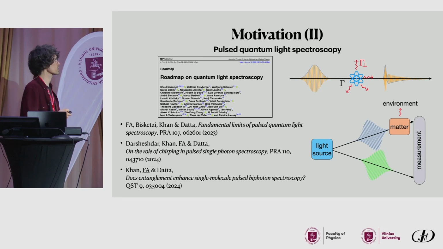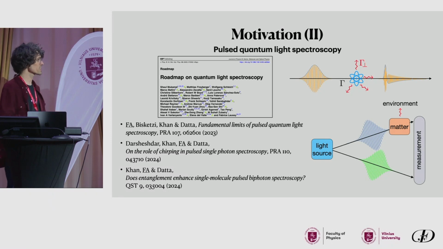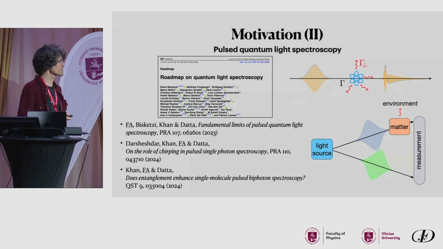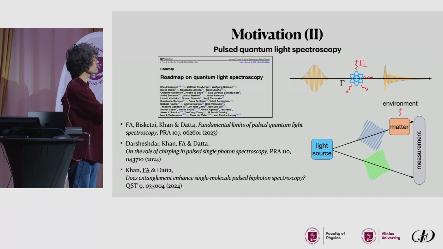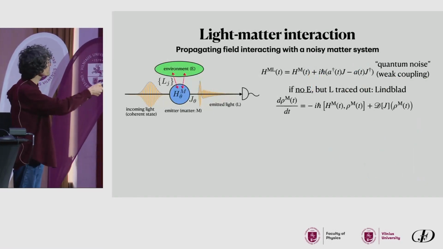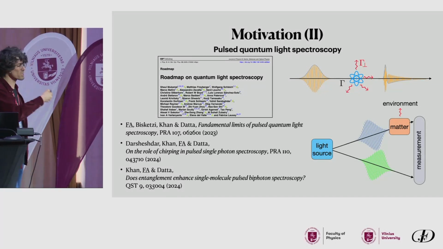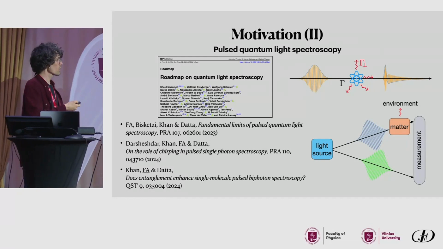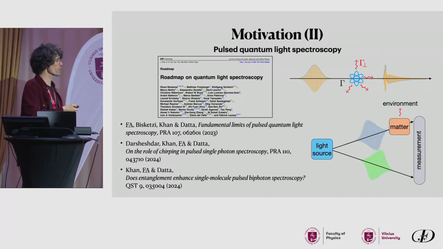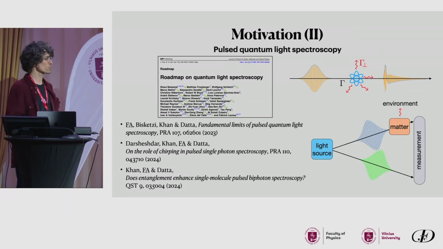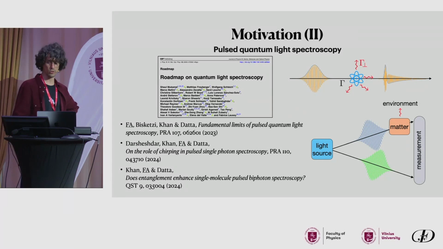in Warwick when I was a postdoc with Animesh Datta. We have a few papers on this topic, but all these papers are essentially in the regime in which there is a single excitation, a single photon that interacts with the matter system, which in this paper was mostly a two-level system. In this case, we were also able to take into account what happens when this rate gamma perpendicular was not zero, so there was emission into modes that could not be measured. In this single excitation regime we were able to deal with that, but we realized that going to coherent state pulses, we didn't know how to do that. We didn't have the tools.